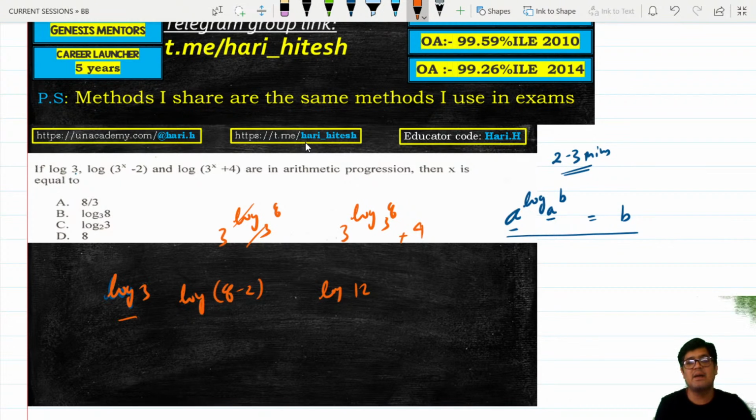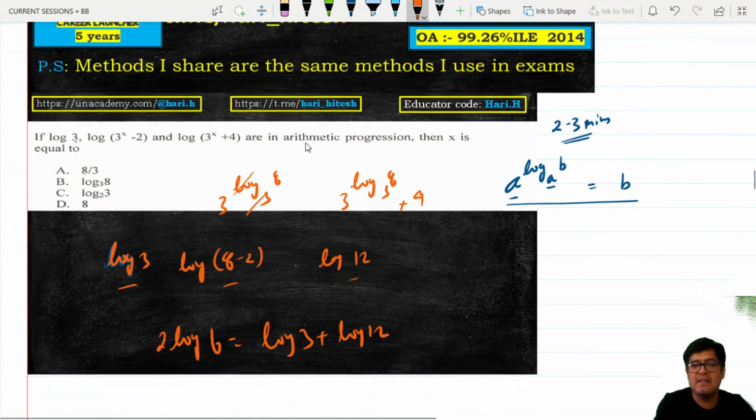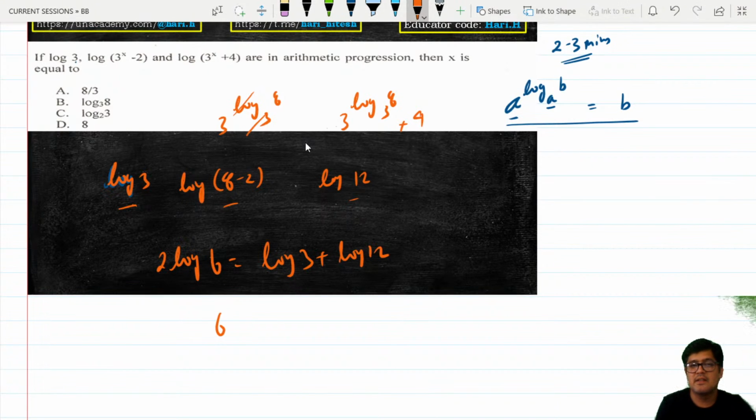Now when you say 3 terms are in AP, we say double of the middle term is equal to the sum of the adjacent terms. So double of log 6 is equal to log of 3 plus log of 12. Are these equal? Yes. This is 6 square and this is 3 into 12. They are definitely equal. Answer option B.